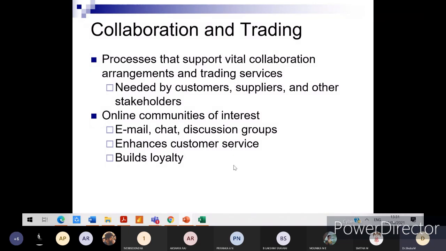And online communities of interest, definitely you all are familiar with this, right? In the email or mail service also, we can create groups, and even chats. Yes, chat we know, and discussion groups are also available in some forums or blogs. Then it enhances customer service and builds loyalty. Finally, the customer will be identified as a value added customer, and a trust or good rapport will be built between the customer and the organization, which again enhances the overall business profit.